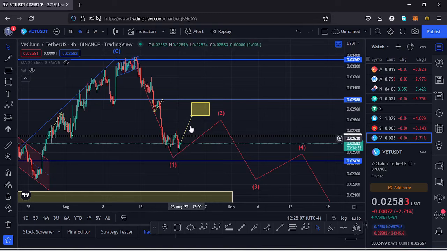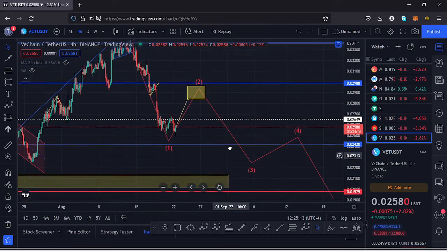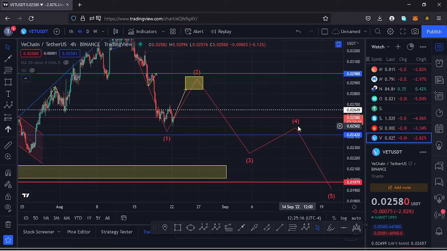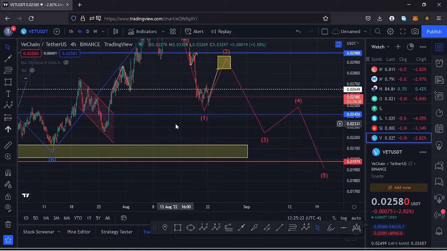So it's possible that we might push a little bit higher, see the formation of a wave 2, then see a very nice retracement to the lower side in the formation of a wave 3, then see a wave 4, and then a wave 5, which I expect to give us lower lows here on the Vechain chart. So let's be patient and see how that plays out.